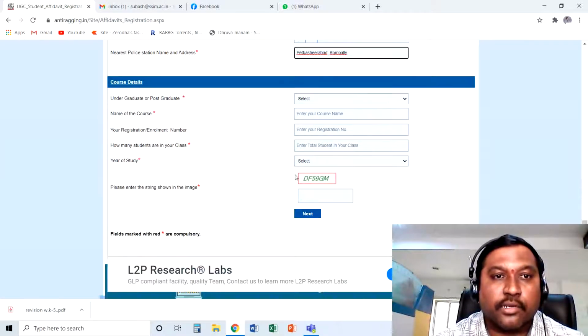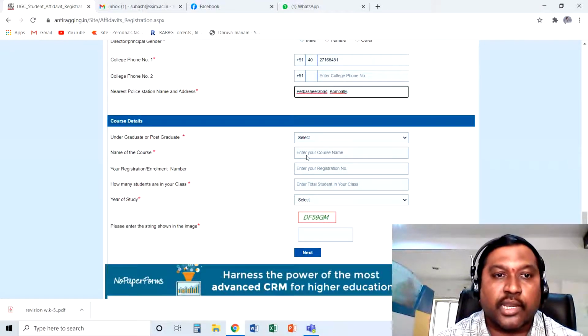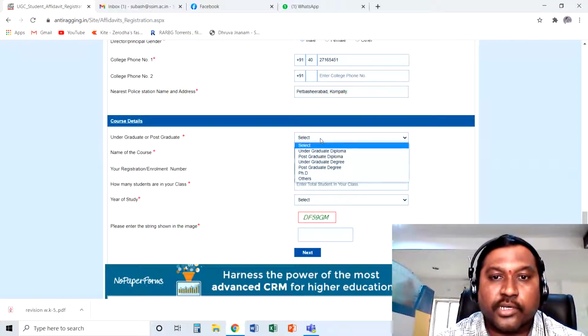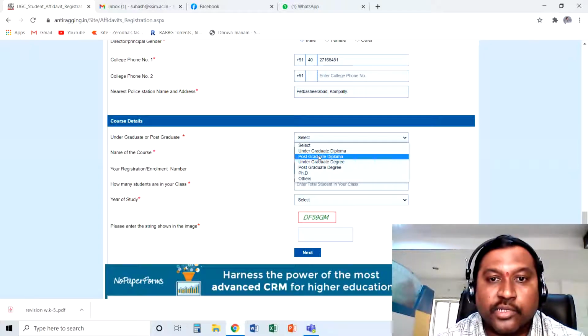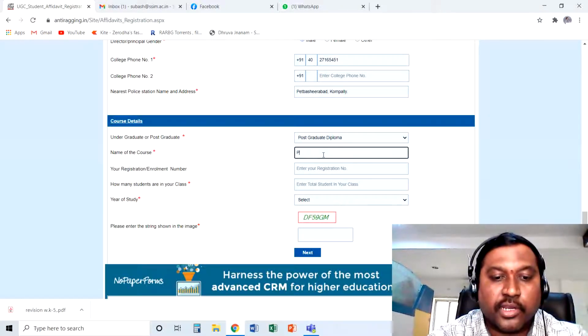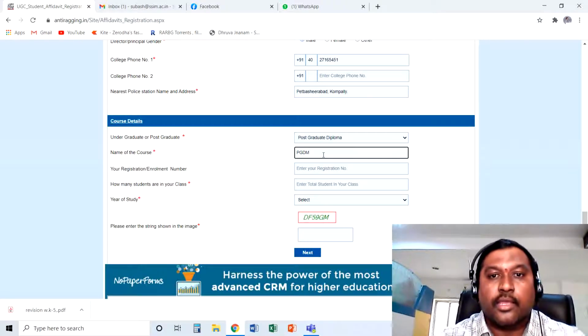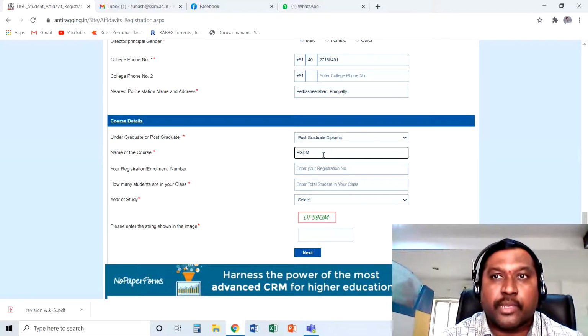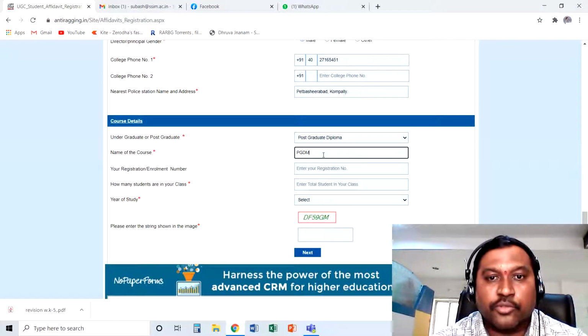Now the last section, course details. Which course are you studying? Is it undergraduate or postgraduate? It is asking, and you have to select postgraduate diploma. It is not a postgraduation degree, because it is our PGDM, post graduation diploma in management. So postgraduate diploma. And for name of the course, you can write PGDM. I suggest you write based on your program, like PGDM bypass, or BIFS, and PGDM business analytics. According to your program you can type the complete name. I'm just writing PGDM.